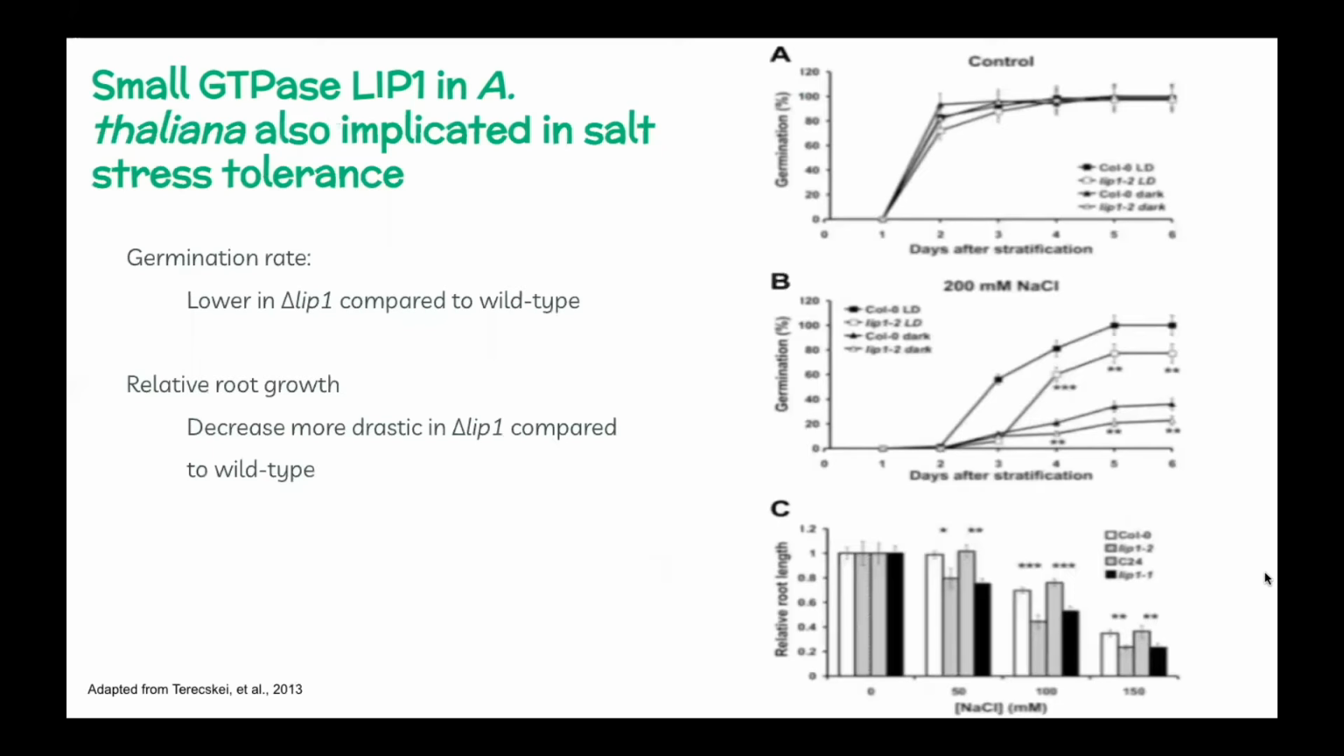And in another paper, we found that the LIP1 protein in Arabidopsis is involved in salt stress tolerance. As you can see in the figures to the right, germination and root length in the mutant plants with the loss of function mutation in LIP1 were more suppressed under increasing salt concentrations compared to wild type.